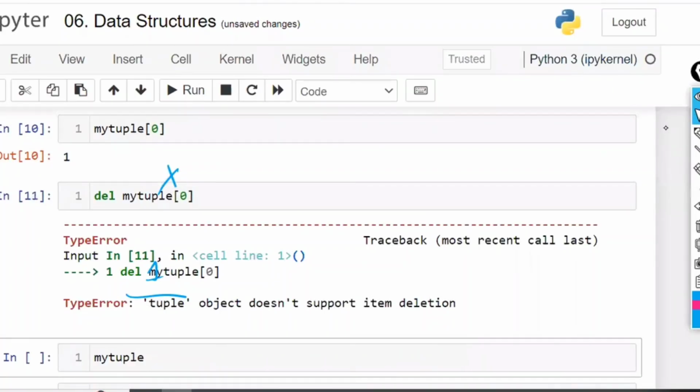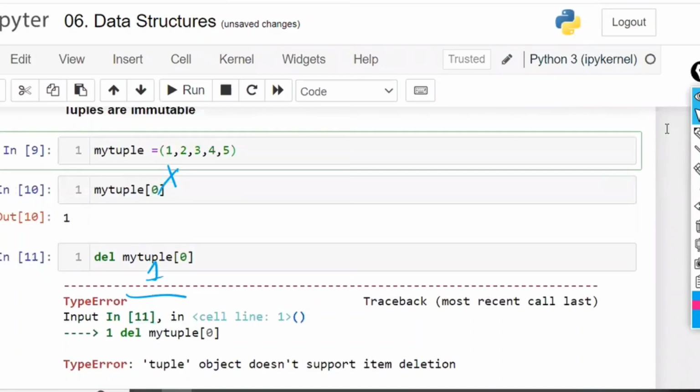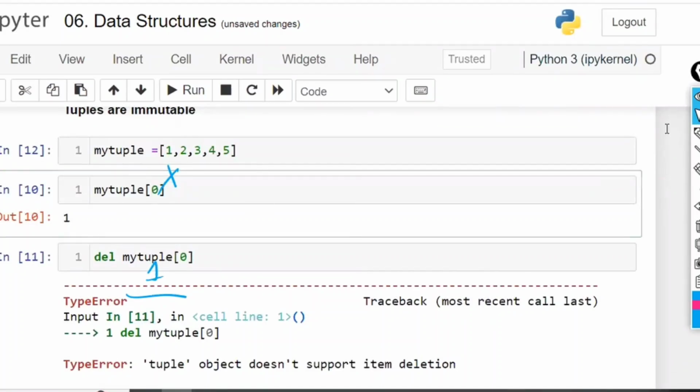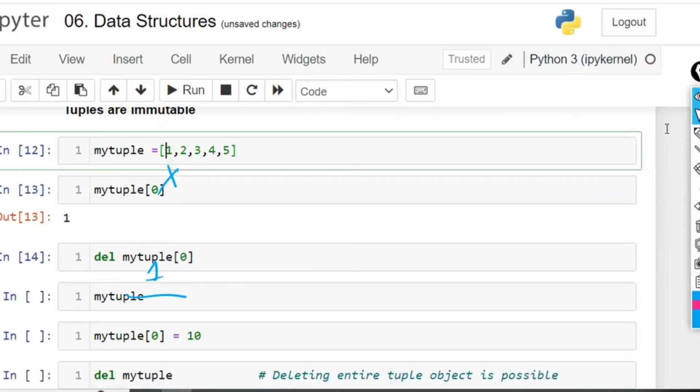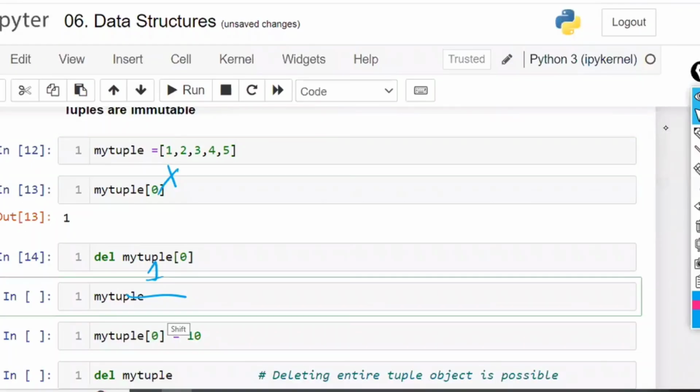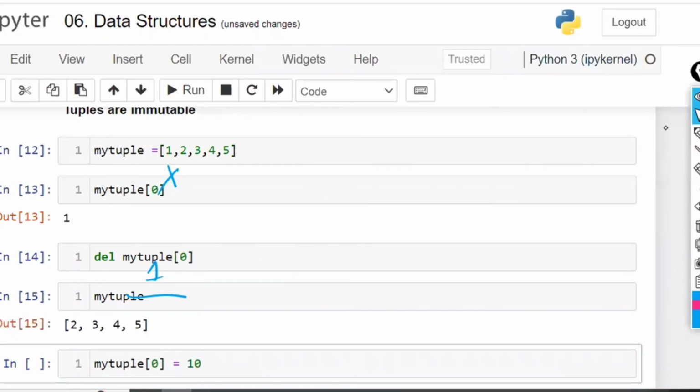You can't delete. Now let us change the bracket. Instead of this one, let us try with a list. And the same operation. Now it is deleted. It is deleted for the list. I have changed only the bracket. The bracket is for a list object, and this list object is getting deleted. And if I ask for the output, I have only 2, 3, 4, 5, because 1 is deleted, because my tuple is now a list.